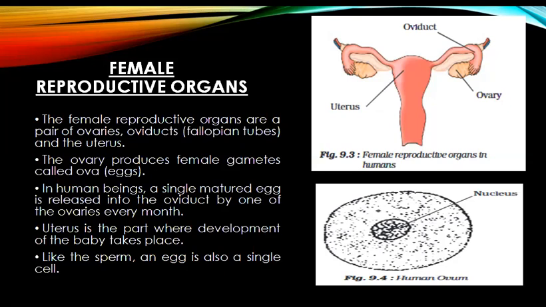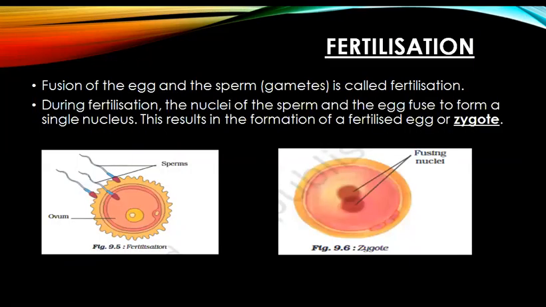Then we have the process of reproduction, which has various stages, and the first stage is fertilization, where the fusion of the egg and the sperm, the male and female gametes, takes place. This fusion is called fertilization. During fertilization, the nuclei of the sperm and the egg fuse to form a single nucleus.